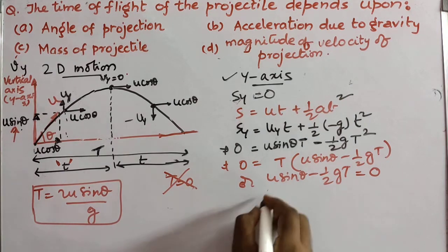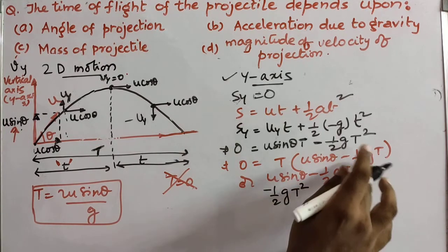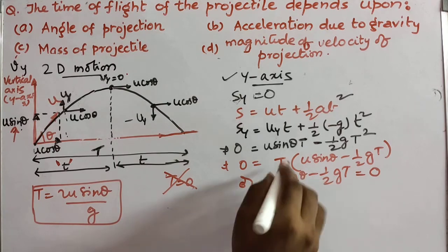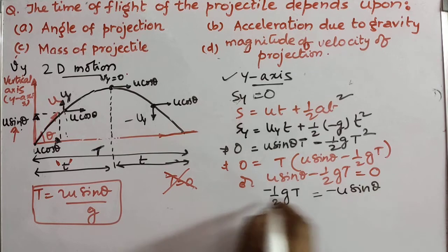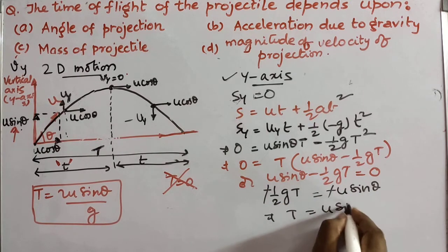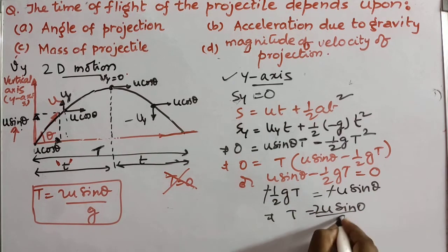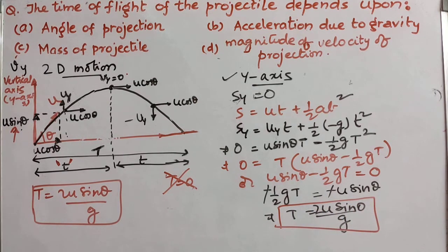So minus half g t, u sine theta went that side, minus u sine theta. So minus got cancelled. T is equal to u sine theta times 2, which goes to the numerator, and g comes to the denominator. T is equal to 2u sine theta by g.